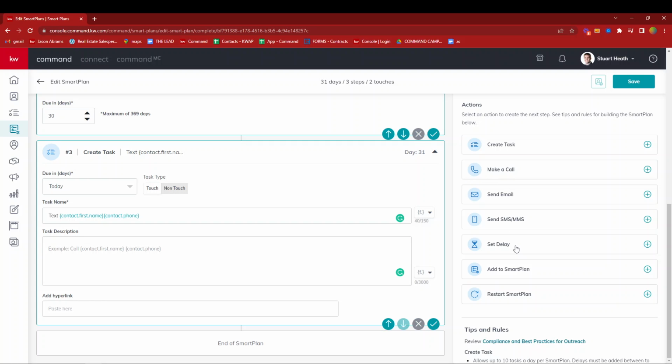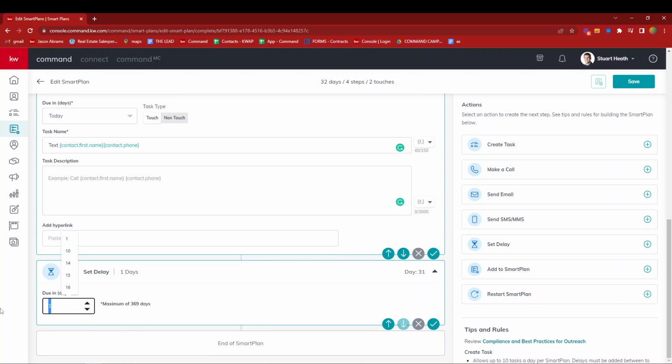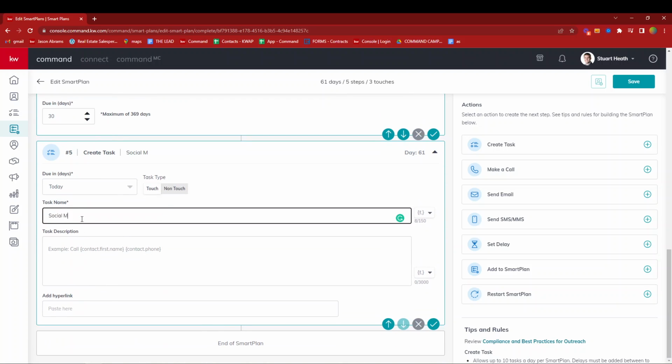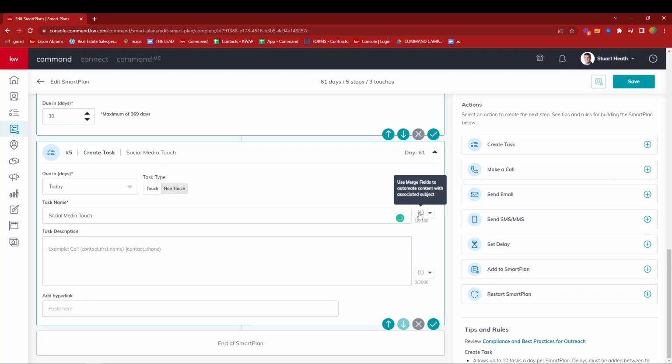So we're going to go ahead and set another delay. I'm going to say 30 days again, and then we're going to have another task of the social media touch, okay? So again, that will be jumping on their Facebook profile, seeing that they went out to eat a couple of days ago and liking it and commenting on it, saying, that looks great. I've been meaning to try that restaurant. Would you recommend it? Again, it just gets you communicating with them. Hopefully they like it and respond back. And now Facebook thinks that you've improved your friendship.